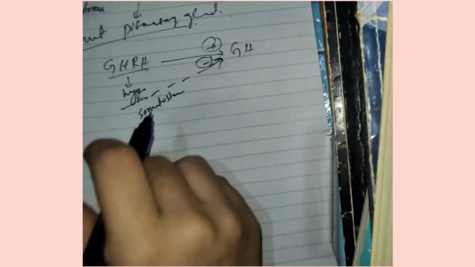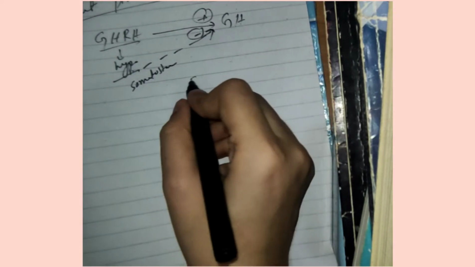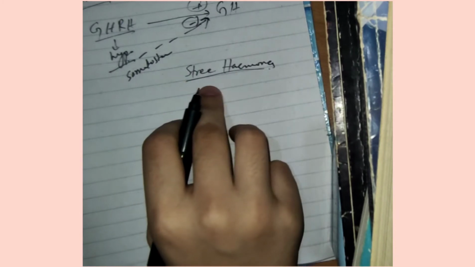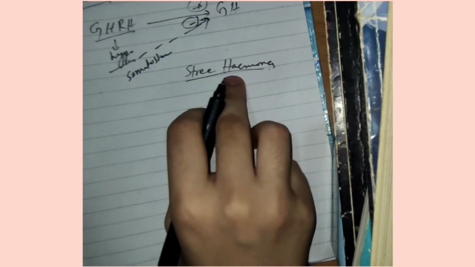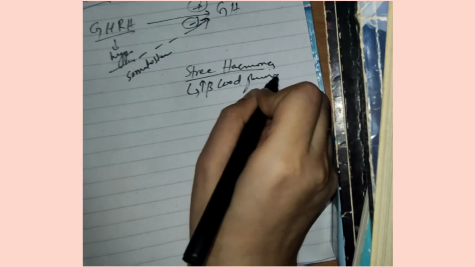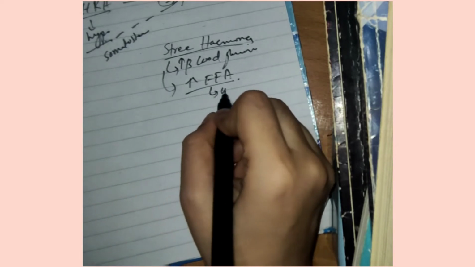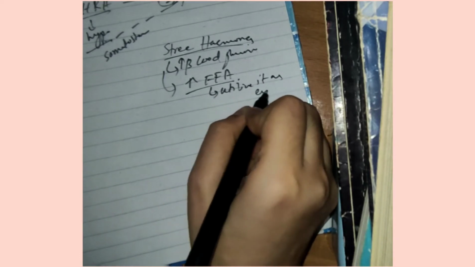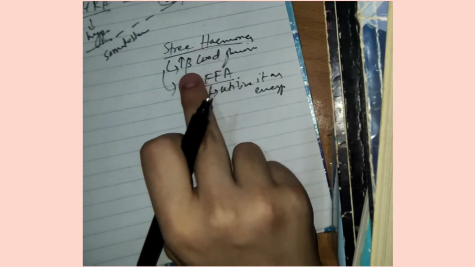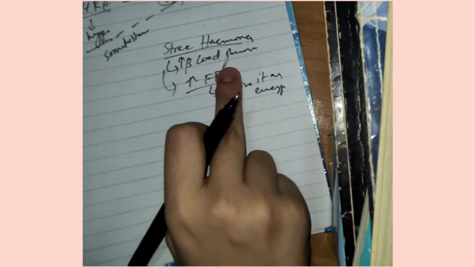Now we will discuss the factors that will cause growth hormone secretion from the anterior pituitary. First I want to tell you about stress hormones, which will help you understand this process more easily. There are a few hormones that are released in the condition of stress. What is the purpose of these hormones? They will increase blood glucose level, and they will increase free fatty acids in the blood. For what reason? To utilize them as a source of energy. So when the body is in stress, all the stress hormones will be released, causing an increase in blood glucose level and free fatty acids, so that our body can utilize them for energy.